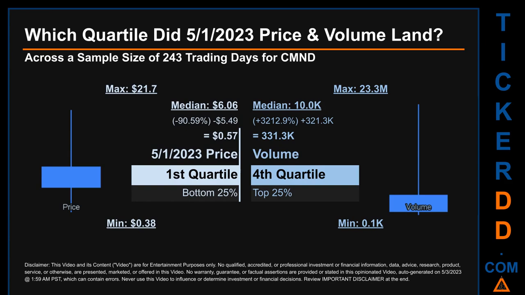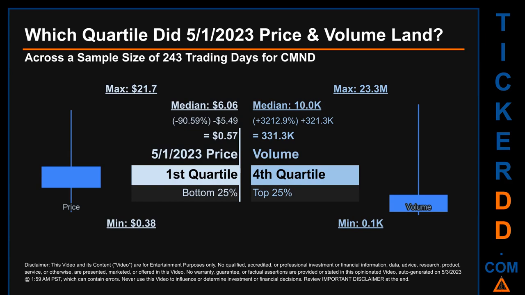The day's volume landed within the fourth quartile, marking it within the top 25% of all sampled daily volume, which saw a max daily volume of 23.3 million and a minimum of 0.1 thousand. Quartiles tell us about the spread of a data set by breaking that data set into quarters, just like how the median breaks the set into half.